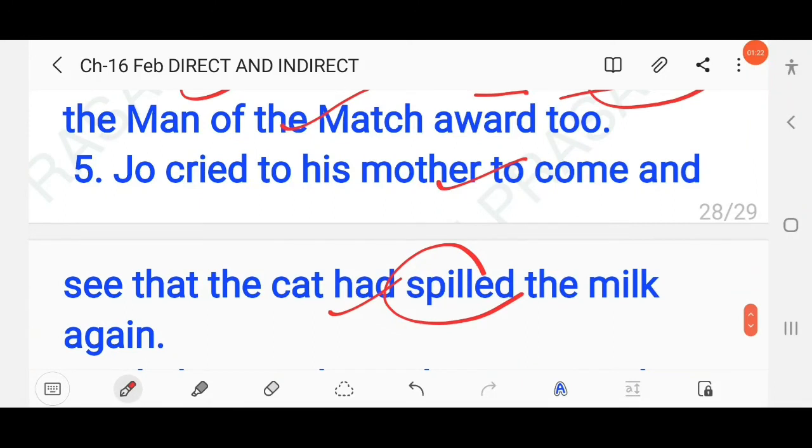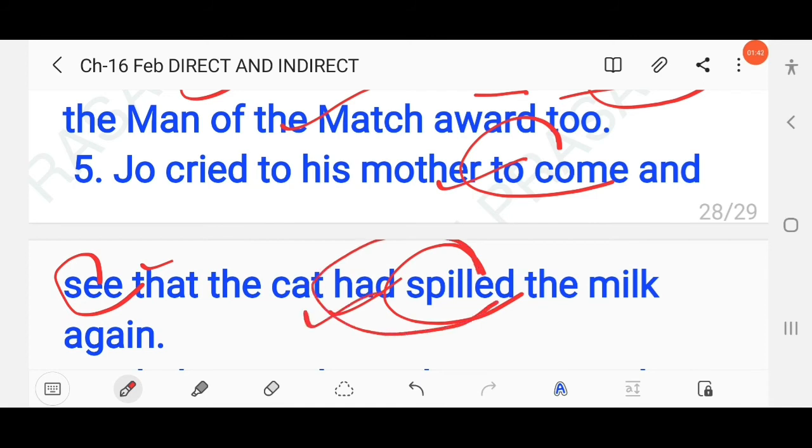Here to plus infinitive and to plus infinitive, so you don't need to write it again: to come and see. Present perfect changes into past perfect, right?